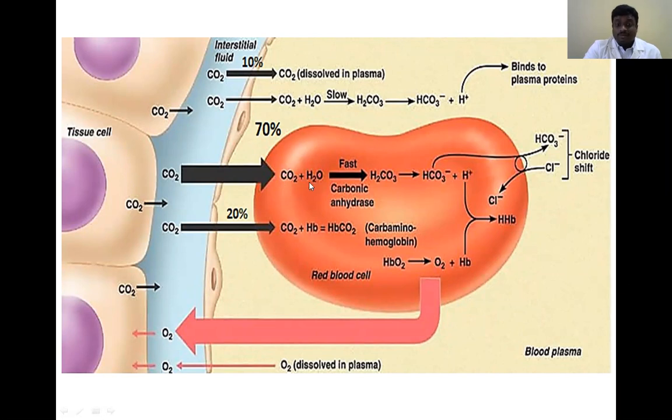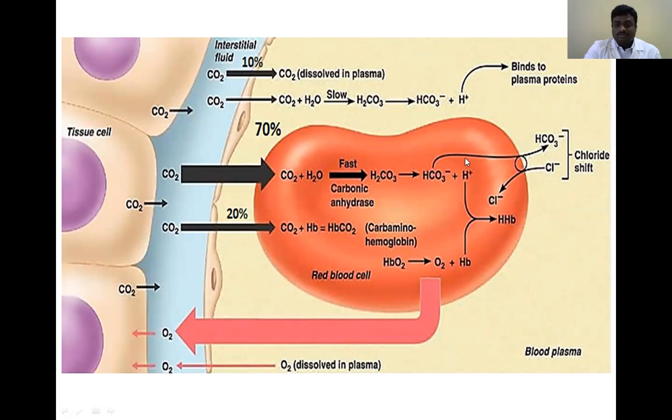So carbon dioxide is directly related to the pH of the blood, because carbon dioxide produces hydrogen ions. The bicarbonate produced in the RBC is immediately released into the plasma by shifting of chloride, as chloride enters the RBC.